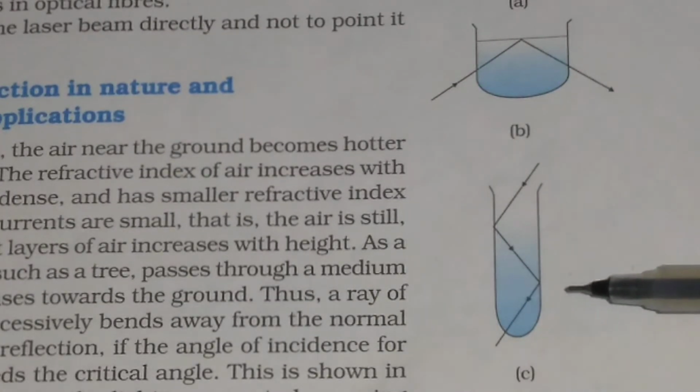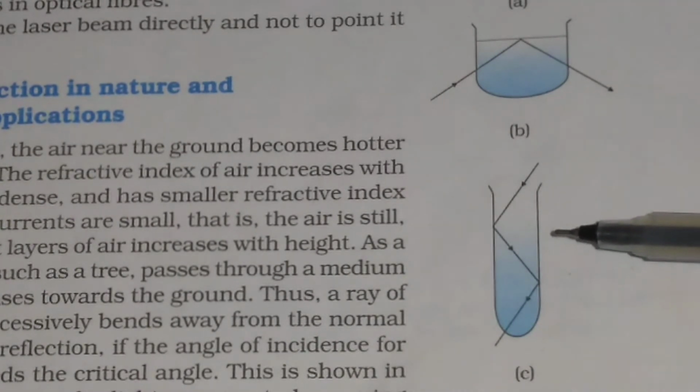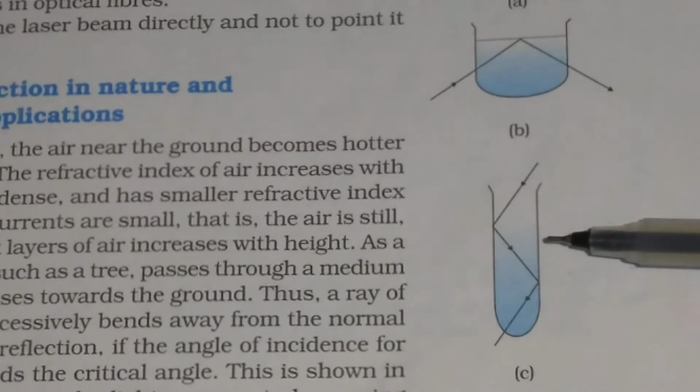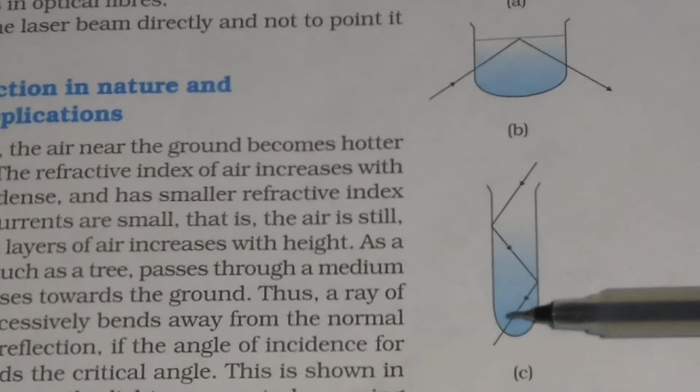If the same experiment is done in a test tube, this is a test tube, then total internal reflection takes place similar to what happens in optical fibers. In optical fibers, you will find total internal reflection like this.